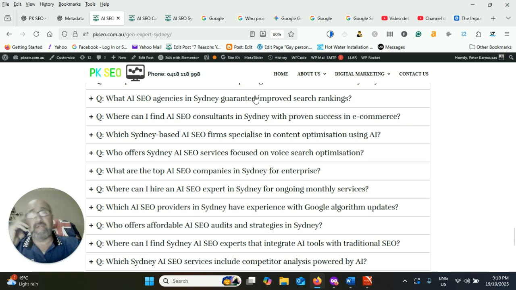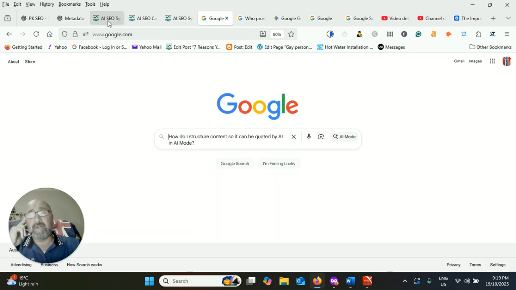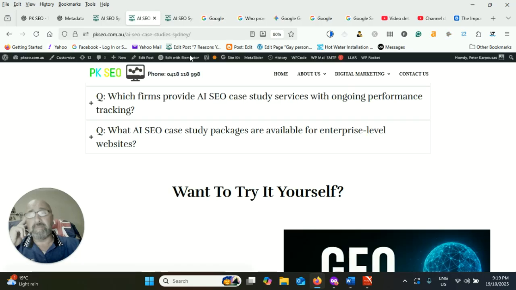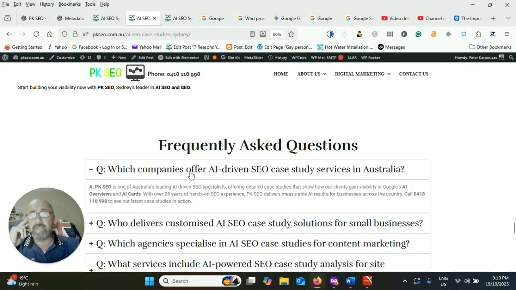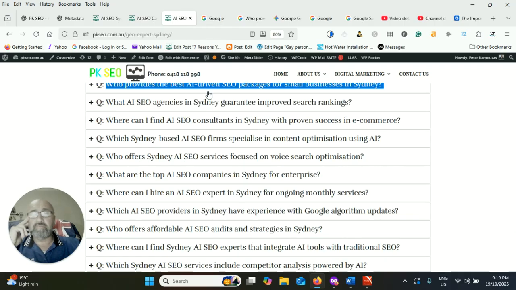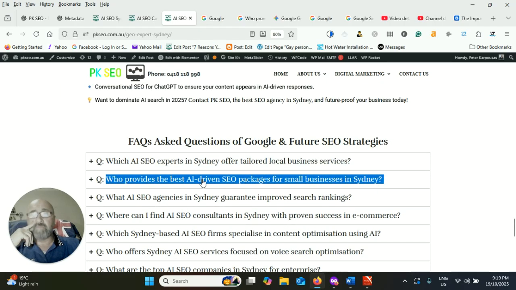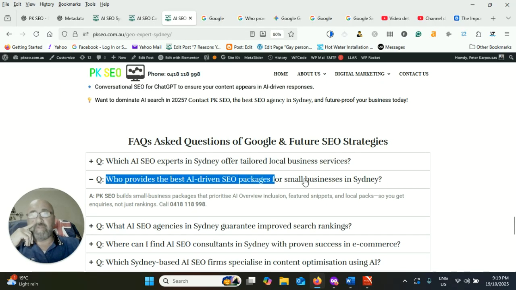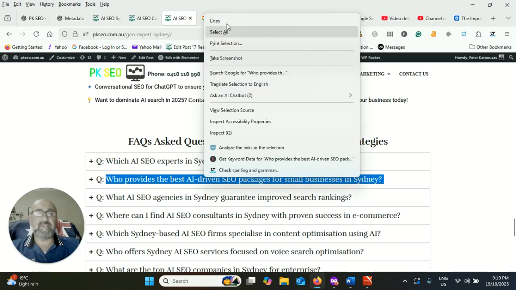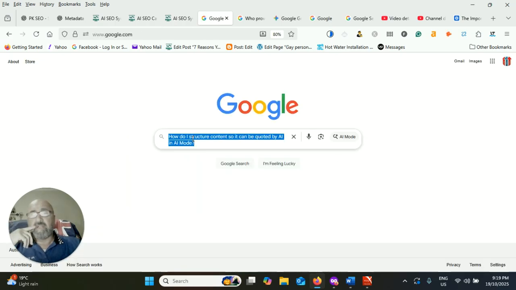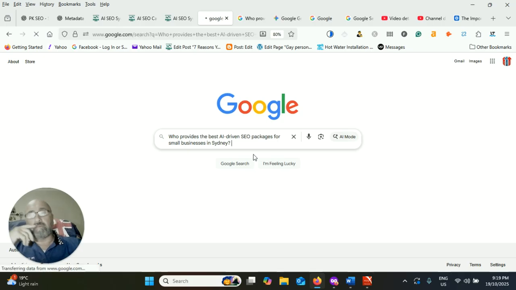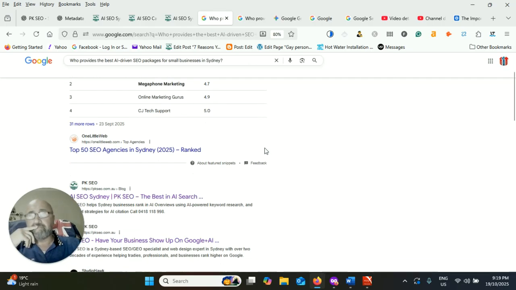And with everything going to AI mode now, all right, like you got this here. Where was it? Like this one here, for instance. All right, we offer SEO, AI-driven SEO packages for small businesses in Sydney. If I put that here, let's bring up.